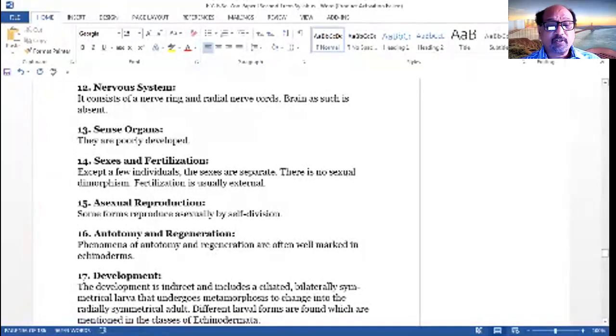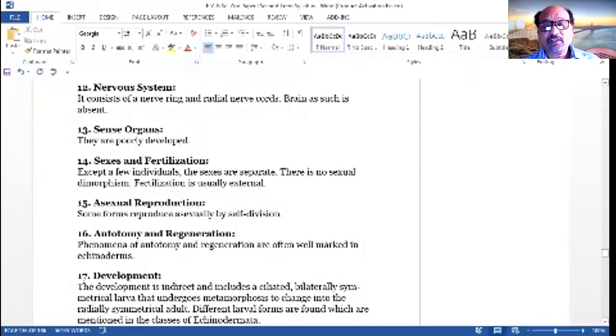Some forms reproduce asexually by self-division. Then autotomy and regeneration. These are 2 terms found mostly in the echinoderms. Autotomy means when they are in danger, if they are captured by their predators, they cut their body parts and escape from the enemies or predators. So that is known as autotomy.